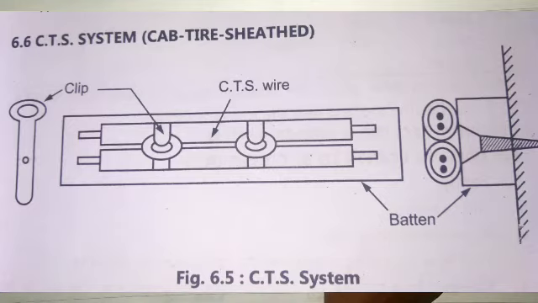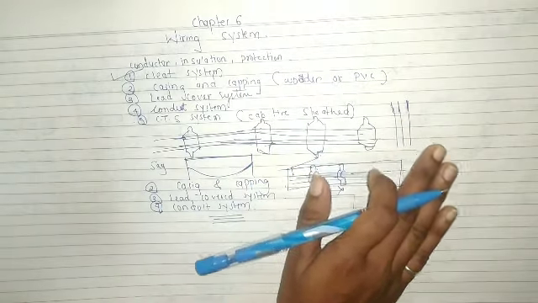This is a very common system used for housing wires. So we use this system for our housing wires. What precautions do we have to take? Thick wood batten should be used. That means good quality wood must be used.